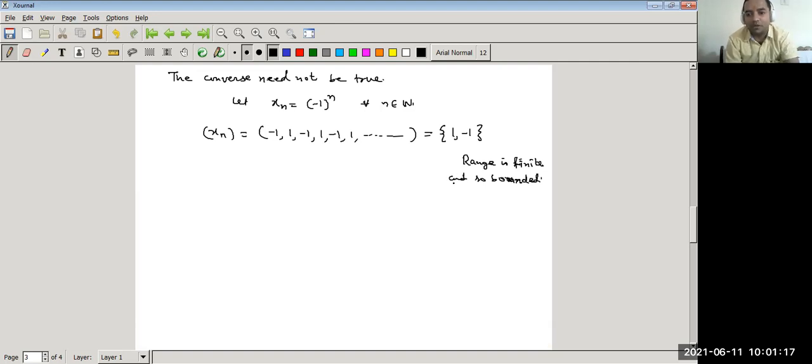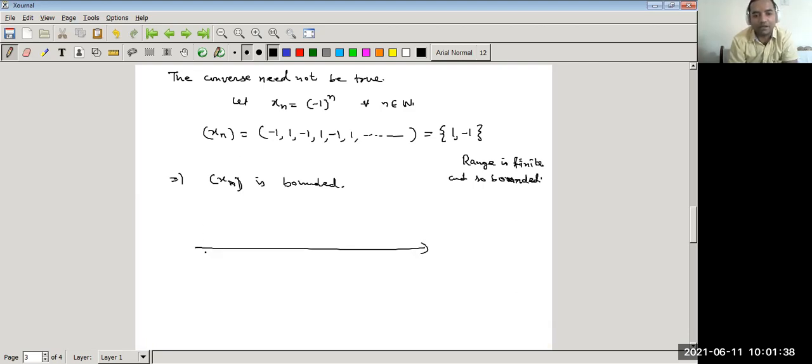If the range is bounded, then we say the sequence is bounded. So therefore, this implies that the sequence xn is bounded. Now we have to show whether this sequence is convergent or not. So this sequence xn has two limit points, 1 and minus 1.